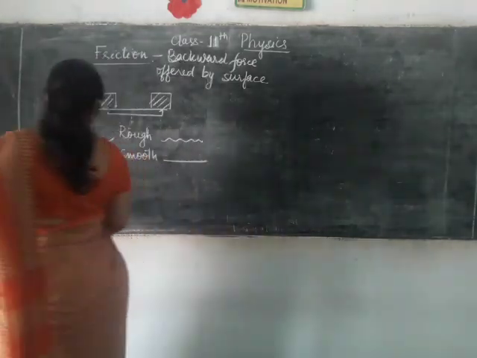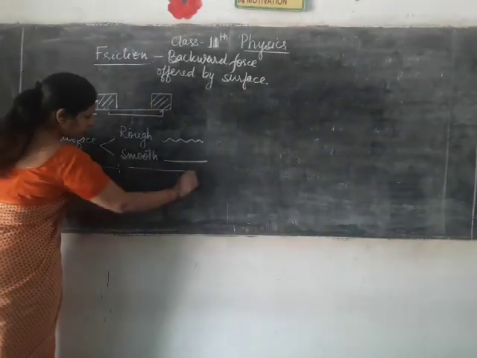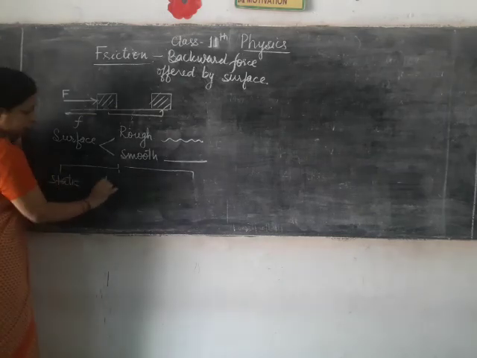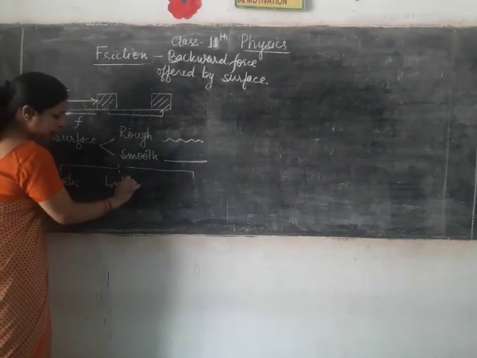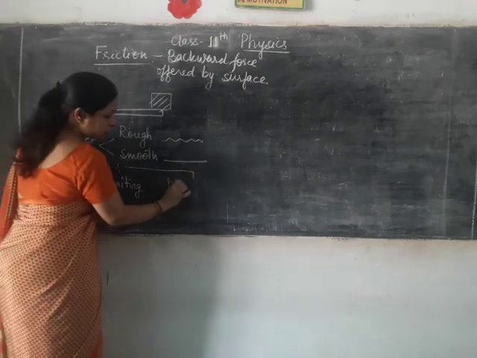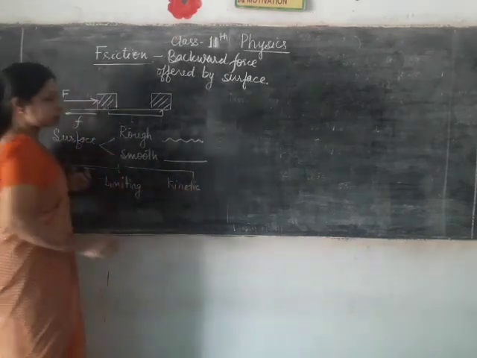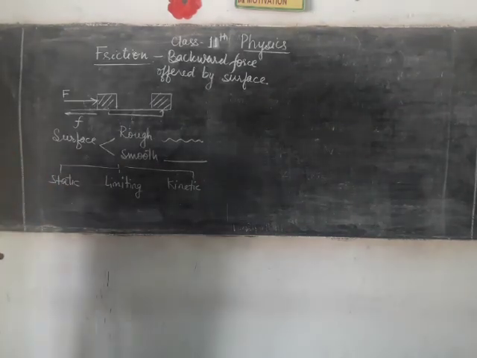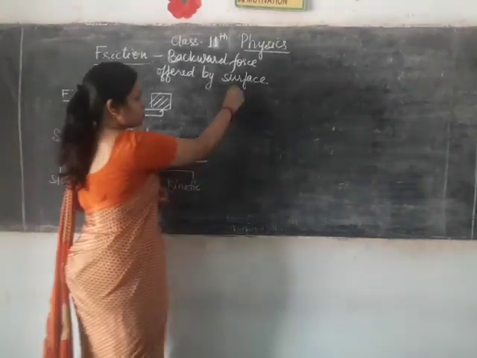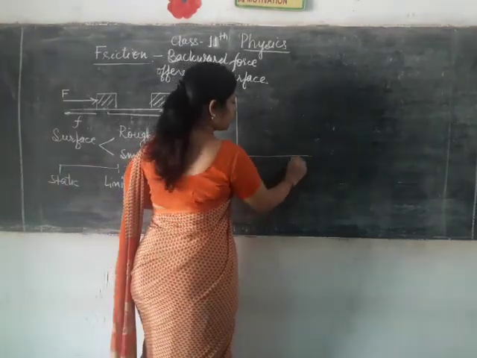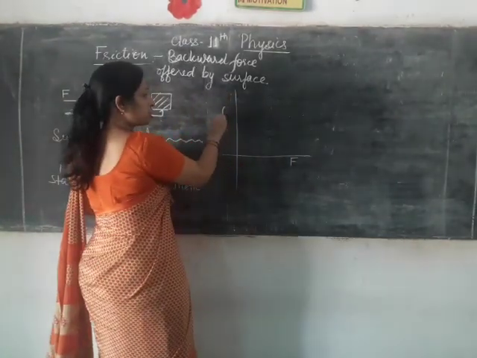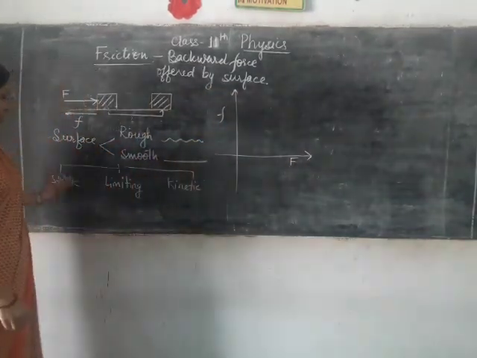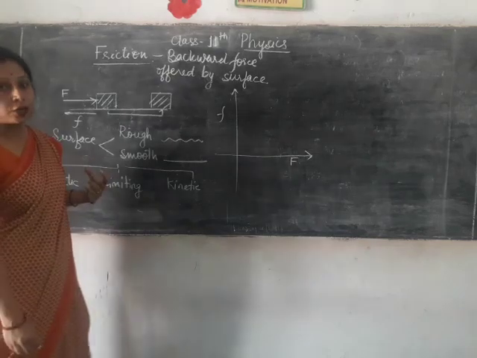फ्रिक्शन को हम तीन तरीके से बता सकते हैं. वन विच यू कॉल्ड एज स्टैटिक फ्रिक्शन, another one limiting friction, and the third one is called kinetic friction. This is actually the three stages of friction, you can say. Suppose you are applying some force, hence the friction comes into action. Now what happens in the condition of static friction?